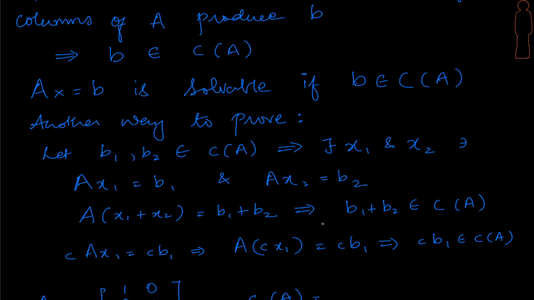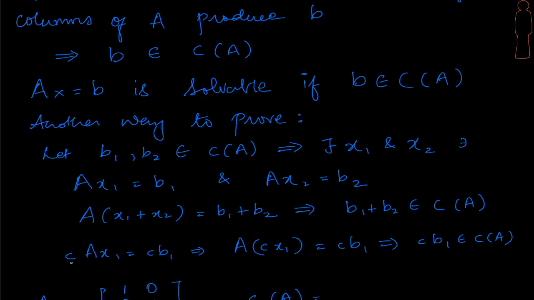We are trying to prove that C of A is a column space. So how we prove it is, since there is a solution to this equation, which means that x1 plus x2, right, is some x3, such that Ax3 gives rise to this right hand side, it means that the right hand side must belong to the column space of A, and therefore it is closed under vector addition.